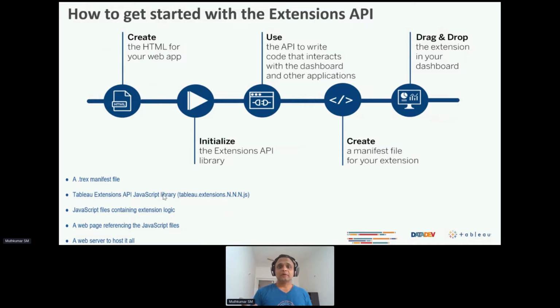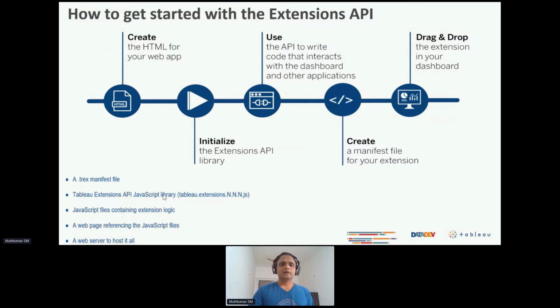You use those library APIs, you write certain interactive applications using HTML and let's say React.js or jQuery or Ajax for that matter. You create a manifest file which allows you to define certain parameters for your extensions. Specify the author, specify, let's say, how the extension has to run, and things like that, and then you basically use the extension. It's as simple as that, right?